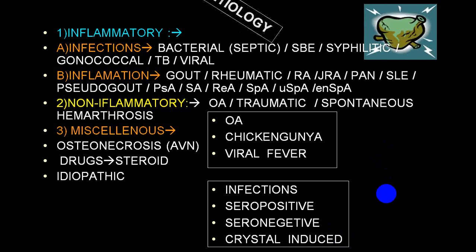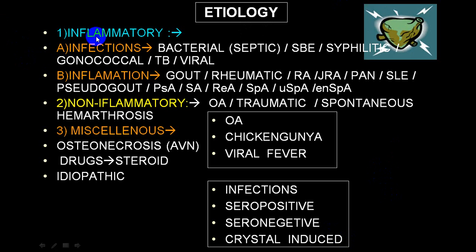This is the heading of etiological classification, which we have already given you. In an inflammatory variety because of infection, bacterial, which we call septic, the most common organism I have already told you is gonococcal. Second common, staphylococci, streptococci. In case of infective endocarditis, very rarely syphilitic, and usually syphilitic is chronic, and we call that particular one secondary to it. Usually it is in stage 2, stage 3, not in the primary stage. Gonococcal is the most common bacterial infection.